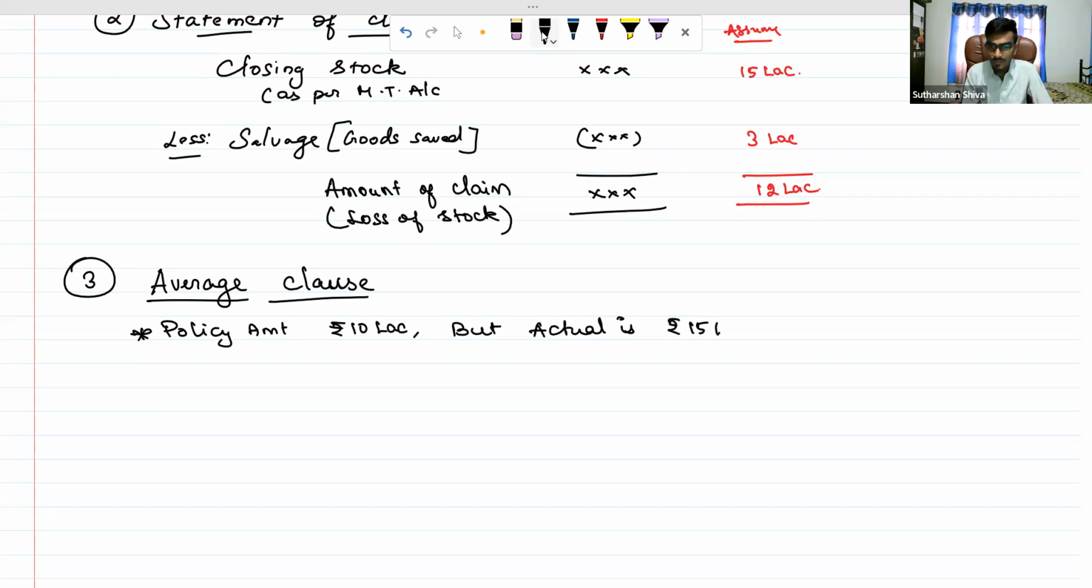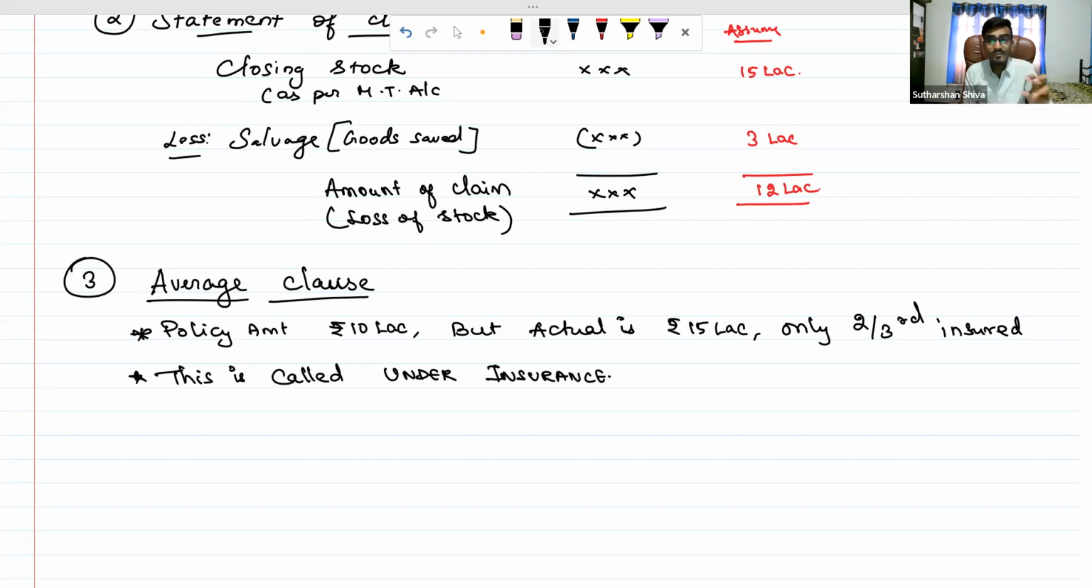Rupees 15 lakh. So how much of the goods is insured? Only 2/3 of the goods is insured. How 2/3? 10 divided by 15. It is nothing but 2/3 of the goods is insured, not fully insured. So there is a concept called underinsurance. Whenever there is an underinsurance, the average clause is applicable.